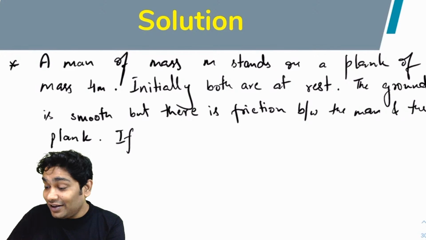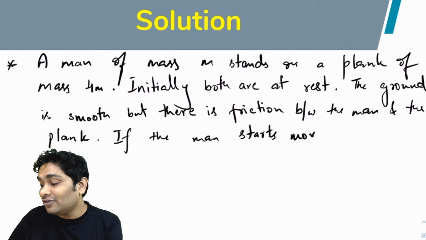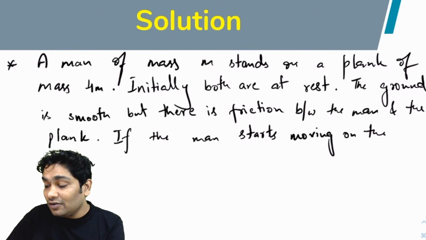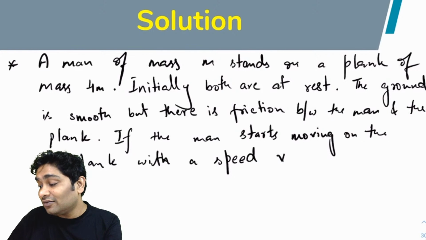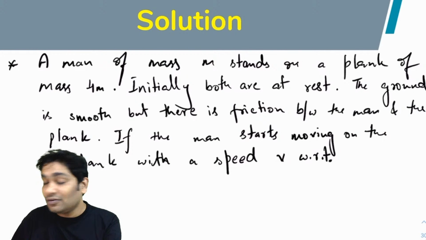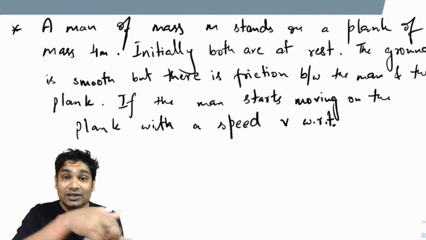Now if the man starts moving on the plank with a speed of v with respect to ground. Alright, so the man finally started moving on the plank with a speed v.